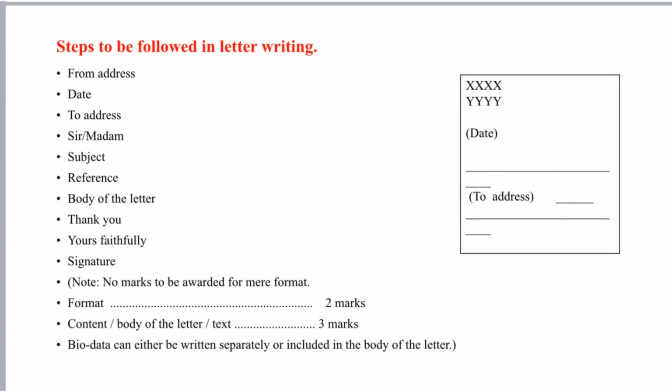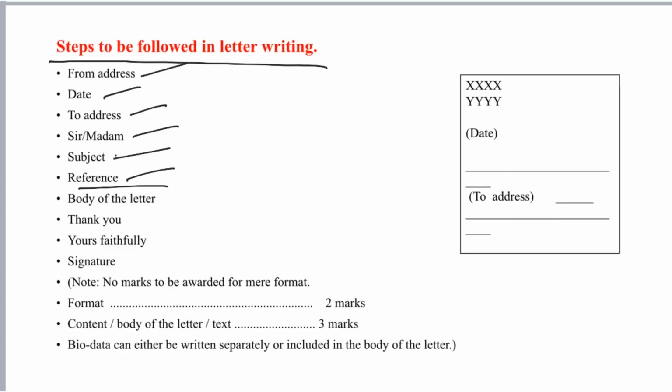Steps to be followed in letter writing. So, what are the steps to be followed? First one is from address, date, then after that the space, to address, sir, madam, you will write subject, then reference you will write, for example, how you came to know about the post, that is the reference, like I saw it in advertisement, Deccan Herald. So, there you will make a reference, your advertisement published in the Hindu, the Deccan Herald, the Vijayawadi, something like that. Then the body of the letter you will write.